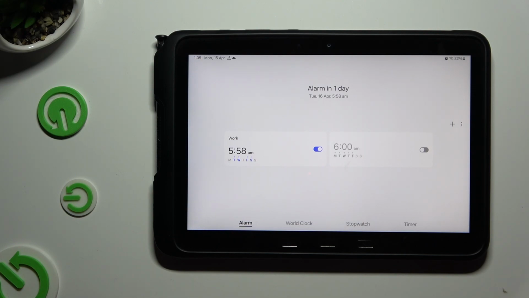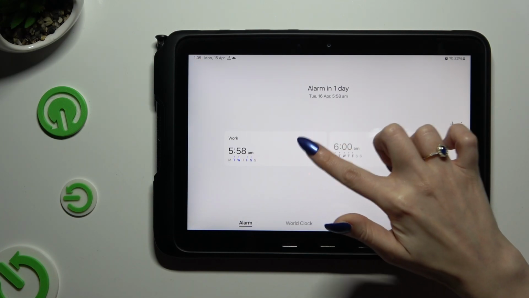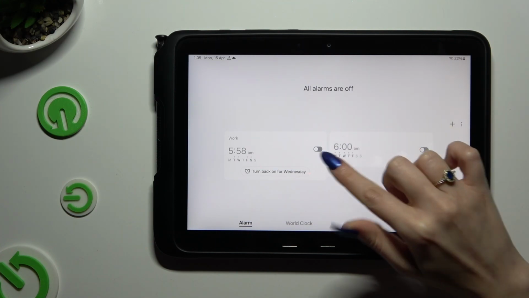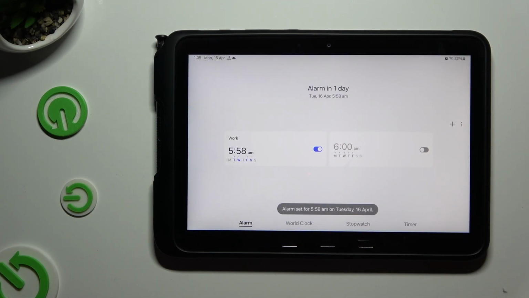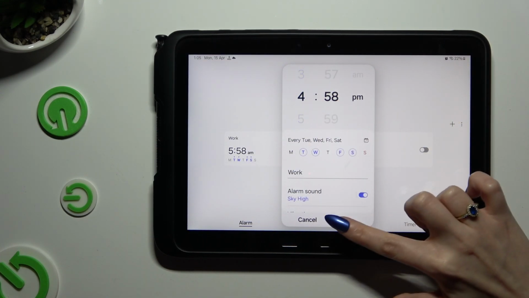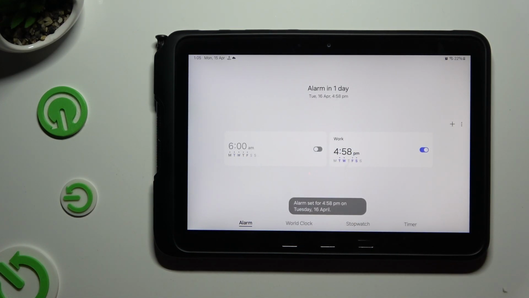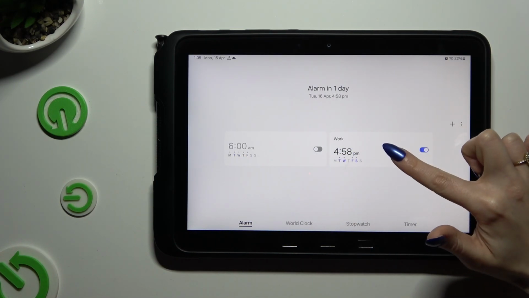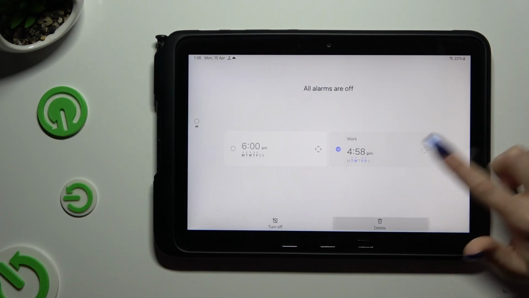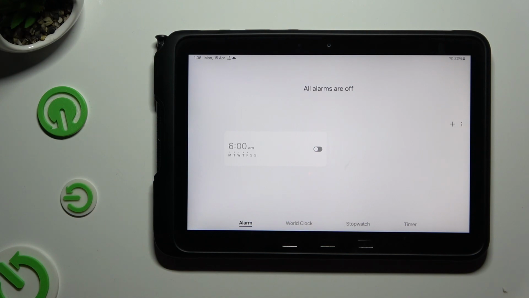To switch it off completely, use this switcher next to it, and to turn it back on, hit the same, now grey one. If you want to make some changes to any of your alarms, click on the chosen one, change wherever you want to, and click on save. Lastly, to get rid of it, hold it, click on delete at the bottom right corner and wait.